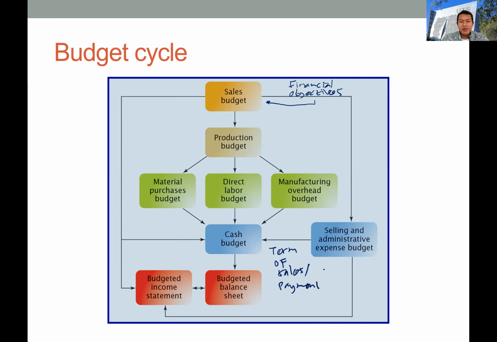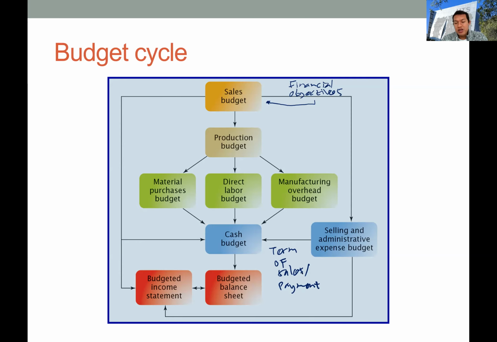Okay, and lastly, the company could prepare the budgeted income statement. So they have the budgeted balance sheet, budgeted profit and loss, and also budgeted statement of owner's equity, and also other statements. Okay, so this is basically the whole process of the master budget.